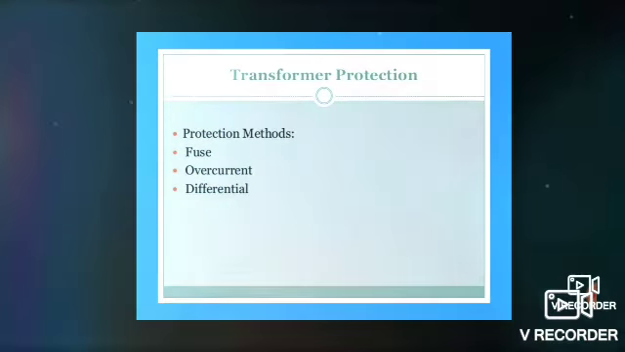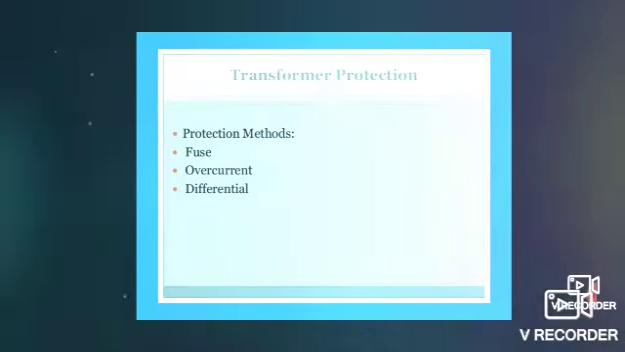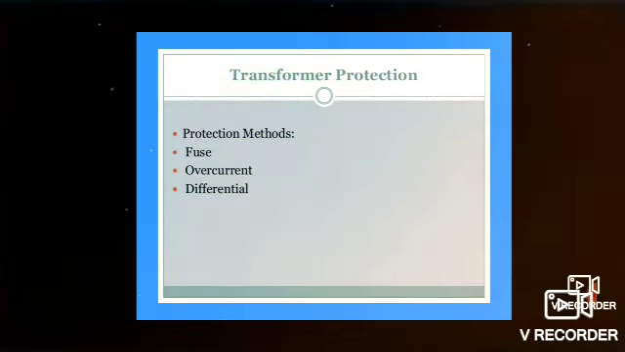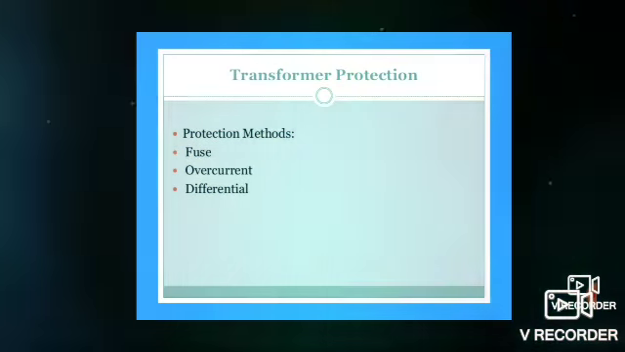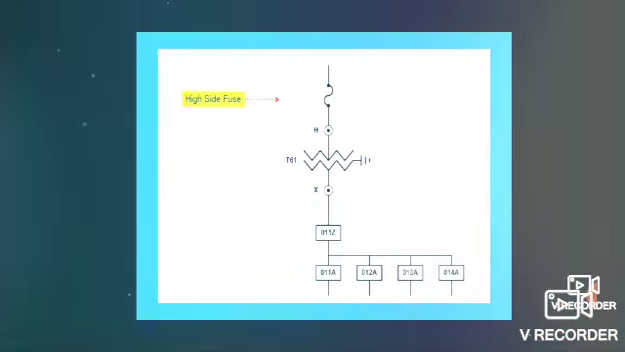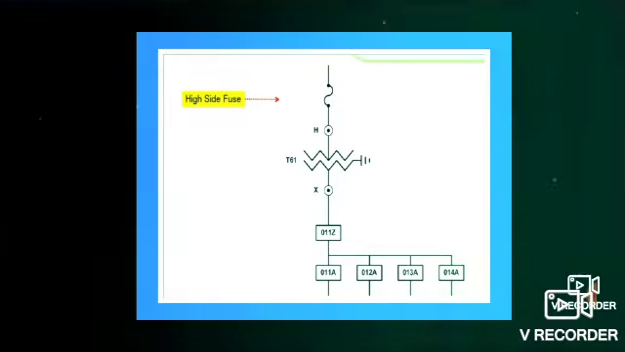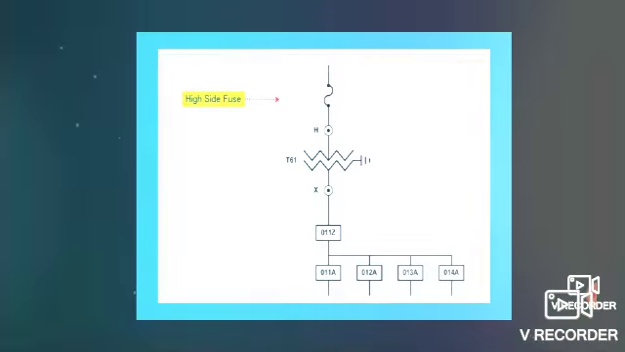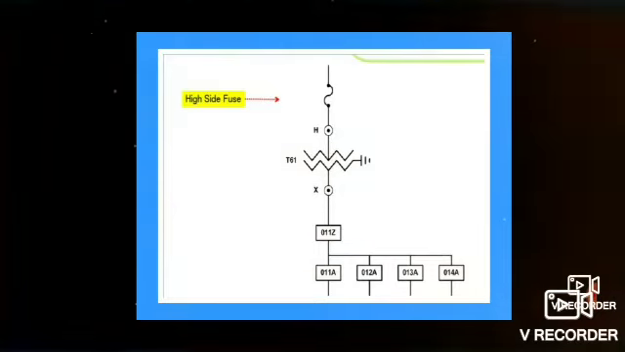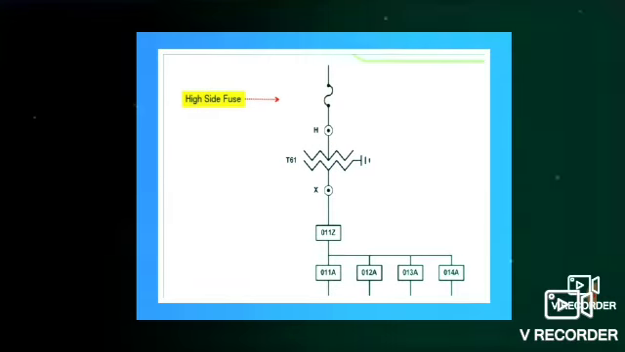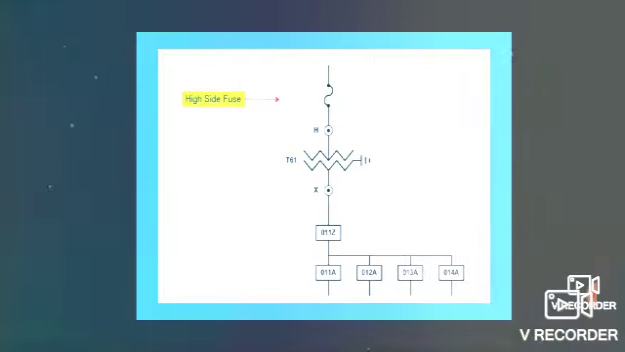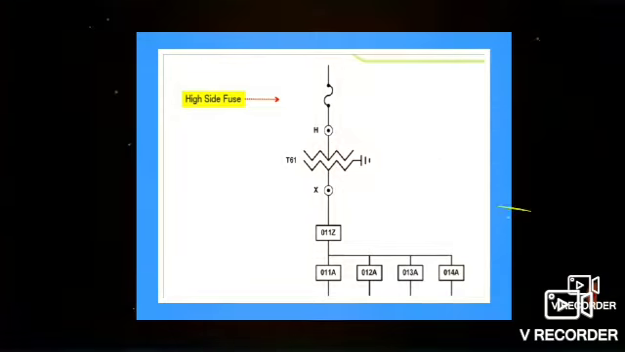How do we protect the transformer? There are three methods available for the protection of the transformer. They are fuse, overcurrent relay and finally differential relay. The red color symbol shows the fuse. The fuse protects the device from overcurrent, so it will avoid damage to the main equipment or the transformer. It is actually placed on the high side.